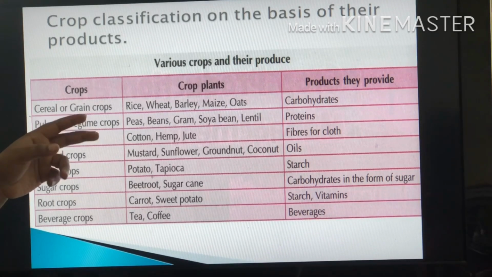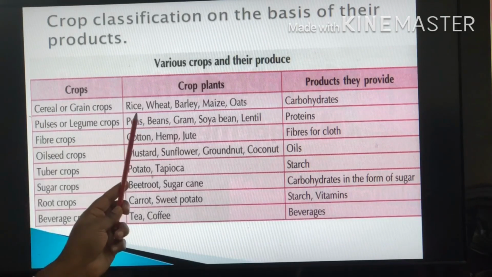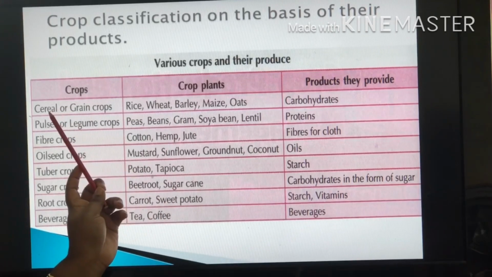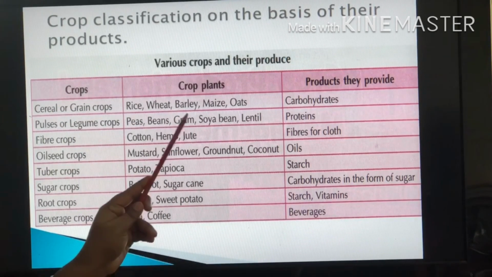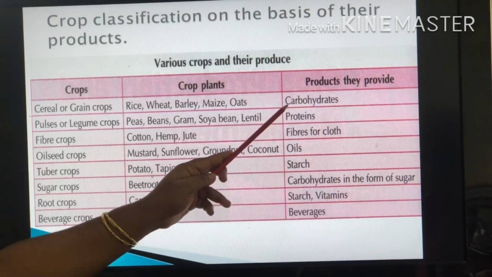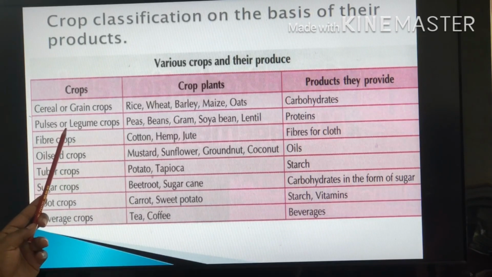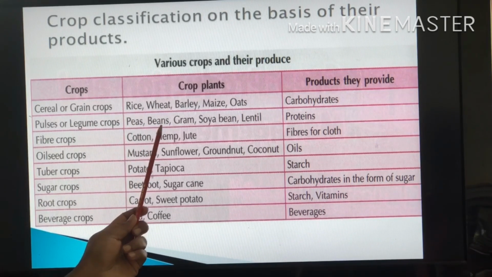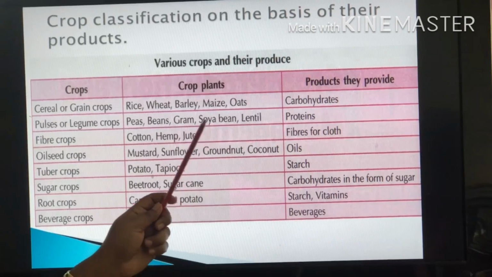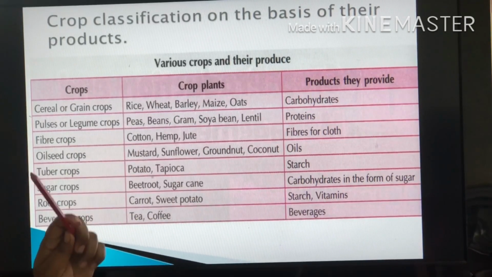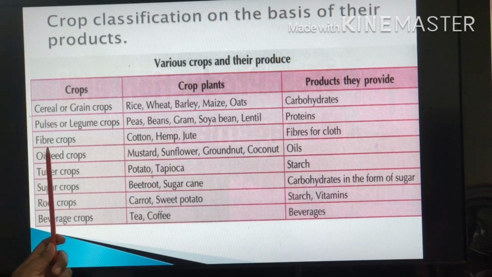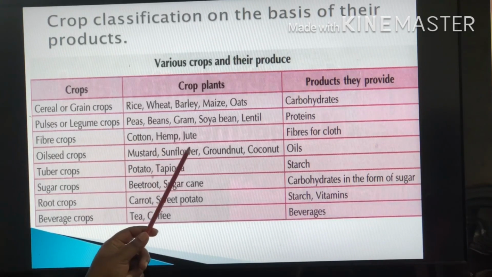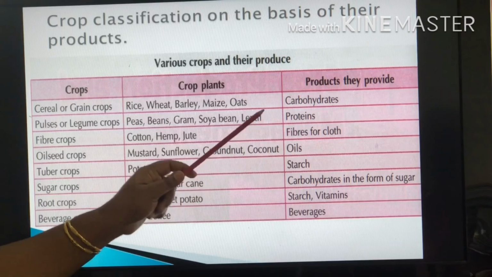Cereal or grain crops: the crop plants are rice, wheat, barley, maize, oats. These crop plants produce cereals or grains, and these products provide carbohydrates. The second group, pulses or legume crops: the crop plants are peas, beans, gram, soybean, lentil, and the products provide proteins for us. In the third group, fiber crops: the crop plants are cotton plant, hemp and jute that provide us fiber for cloth.